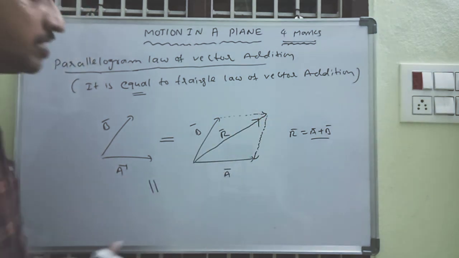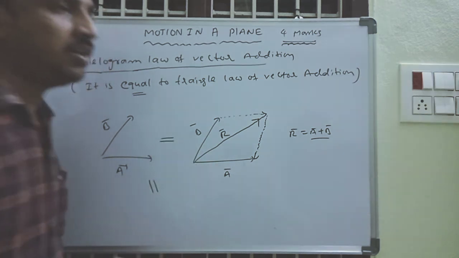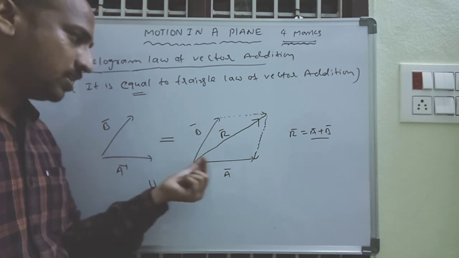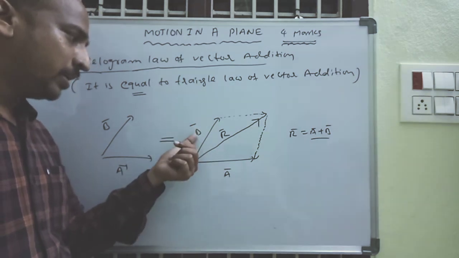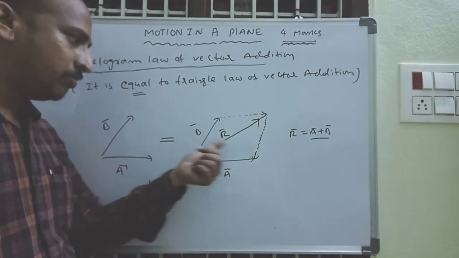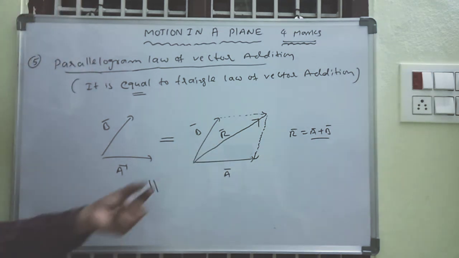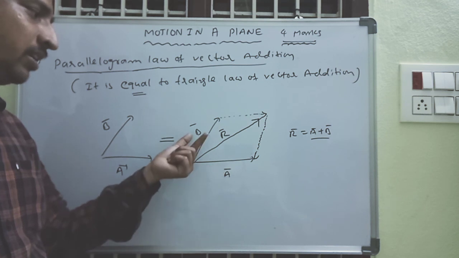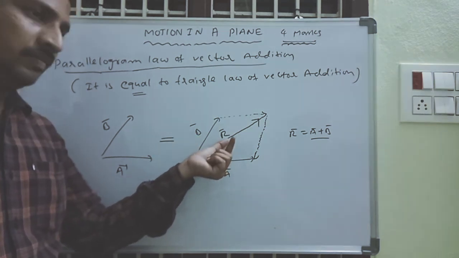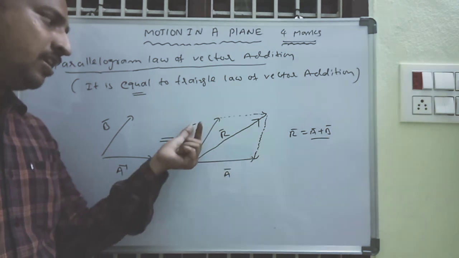The diagonal of the parallelogram is the resultant of these two vectors with magnitude and direction also. That's why A vector's magnitude and direction, and B vector's magnitude and direction, give the resultant R. R is the resultant of A and B.